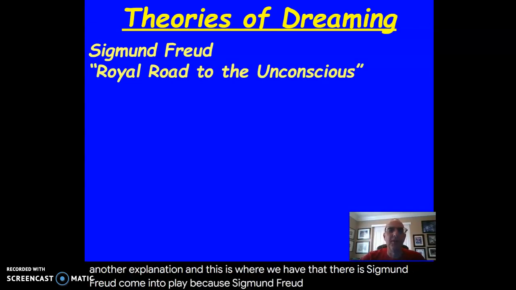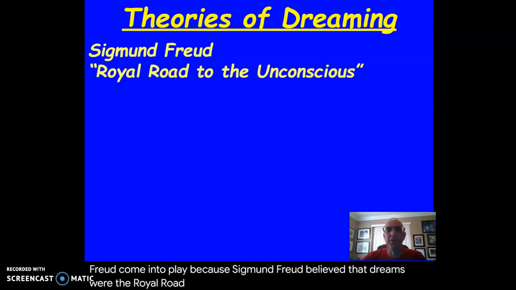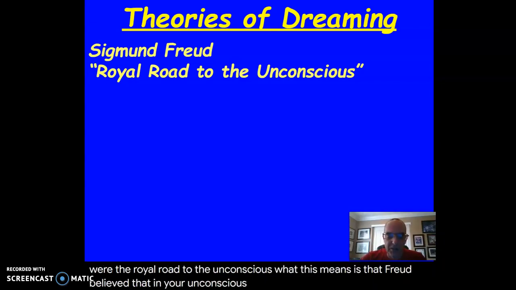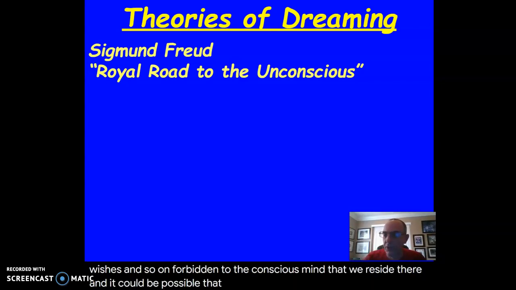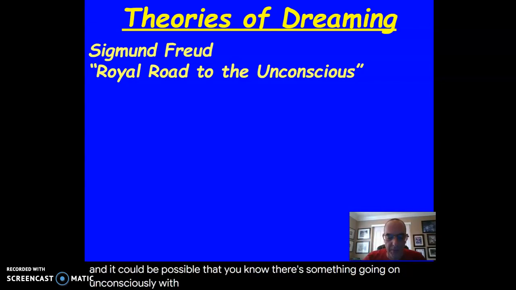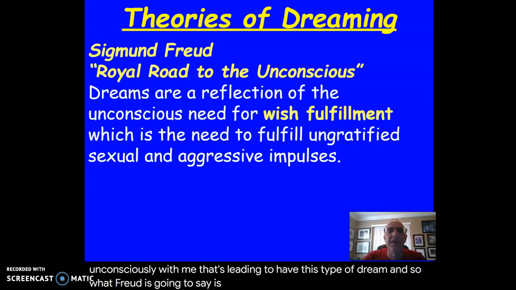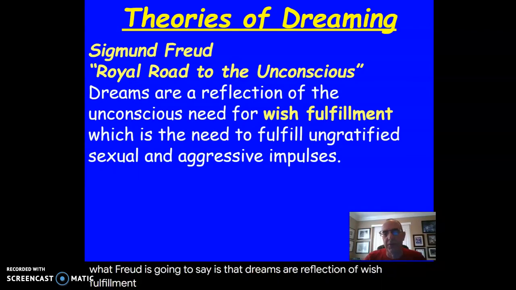Because Sigmund Freud believed that dreams were the royal road to the unconscious. What this means is that Freud believed that in your unconscious mind, you have deep, dark secrets, maybe fantasies, impulses, wishes, and so on, forbidden to the conscious mind that reside there. And it could be possible that there's something going on unconsciously with me that's leading to this type of dream. And so what Freud is going to say is that dreams are a reflection of wish fulfillment, which is the need to fulfill ungratified sexual and aggressive impulses.